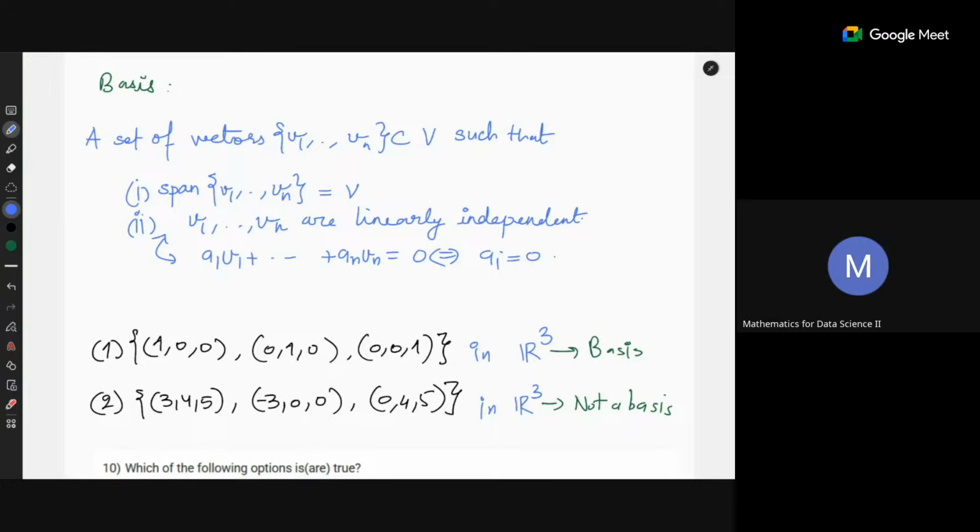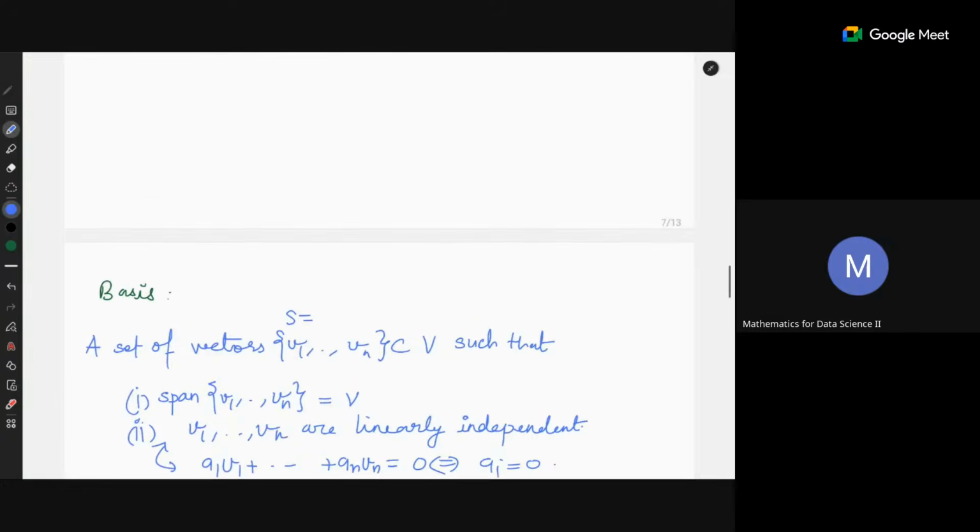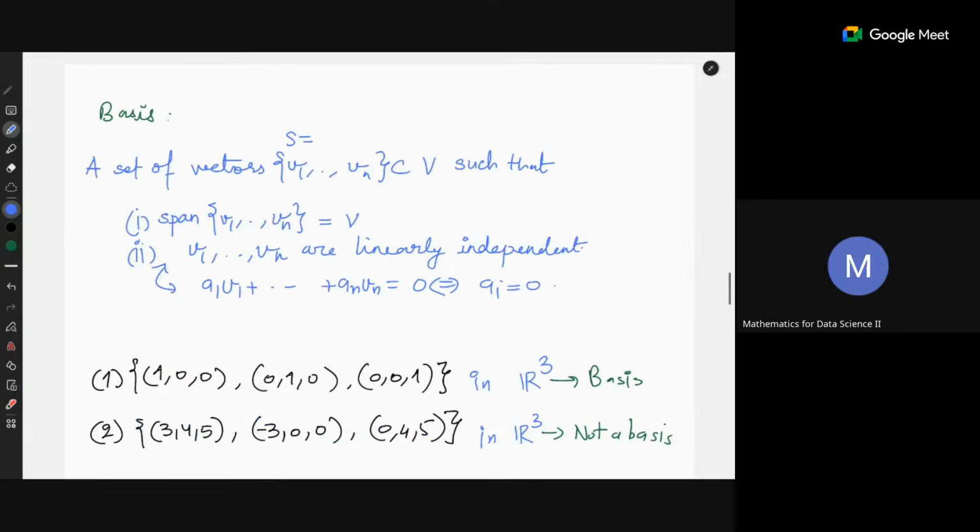Okay, now let's come to the basis. A basis is a set of vectors in a vector space that span the whole vector space. That means S is the spanning set of V, a subset of V. The second condition is that all these vectors are linearly independent of each other.